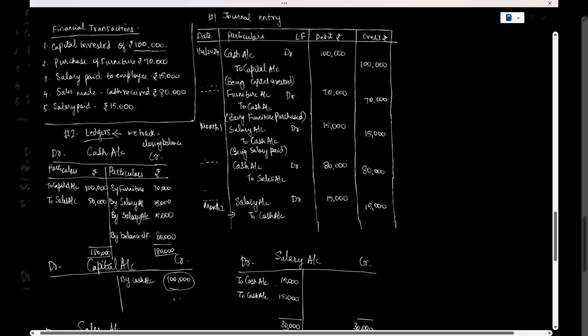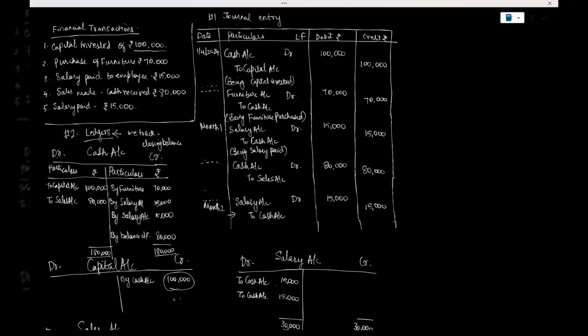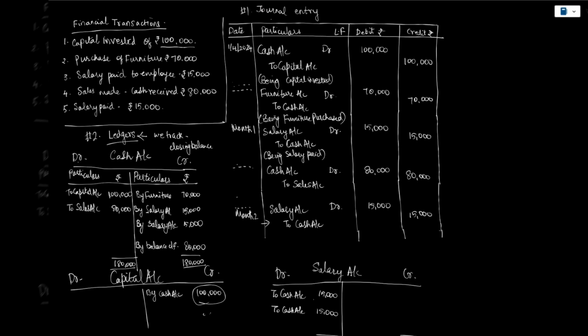Having understood the process of accounting, I thought to explain with five basic examples how a financial transaction goes through the process of journal entry, then goes to the ledger, then gets summarized into a trial balance, and then the balance sheet, that is, the financial statements. So, if you are new to learning accounting, you can just go through the process so that you get familiar with the big picture of what happens in an accounting process, which helps in better understanding later when we go into the basics of journal entries and ledgers. So for now you can just go through how it is happening.